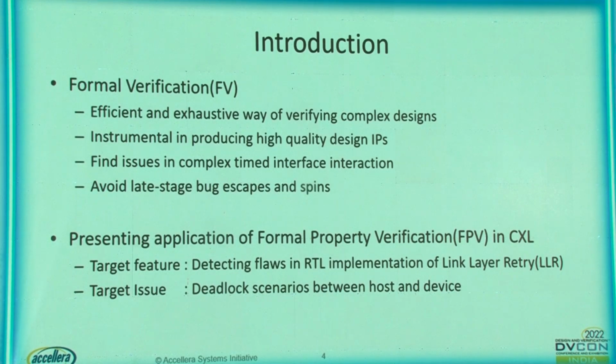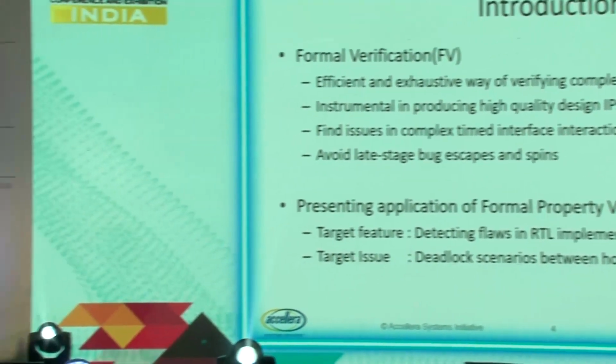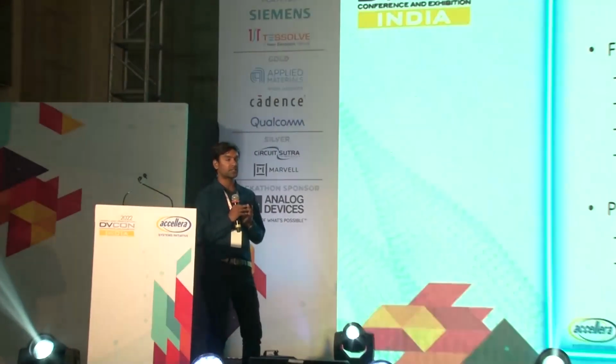If we complete the entire design process and then we get a bug, that becomes quite difficult. It's a lot of wastage of resources and money as well. So the best thing is that we are able to avoid late-stage bug escapes and respins. The application for which we used formal property verification was the RTL implementation done for the link layer retry. We found some RTL implementation issues, which we'll talk about in the problems and solutions that we proposed.